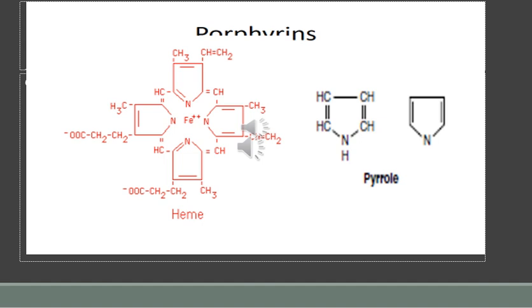Porphyrins are cyclic compounds formed by the linkage of four pyrrole rings through methenyl bridges to form the porphyrin nucleus. Double bonds joining these pyrrole rings in the porphyrins are responsible for the characteristic absorption and fluorescence of these compounds.